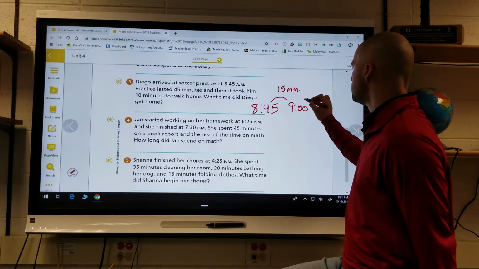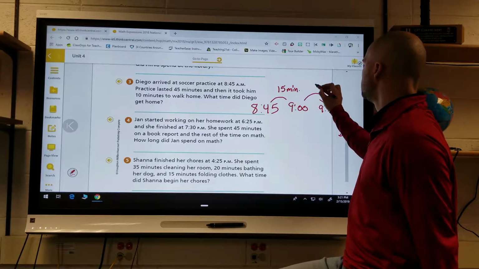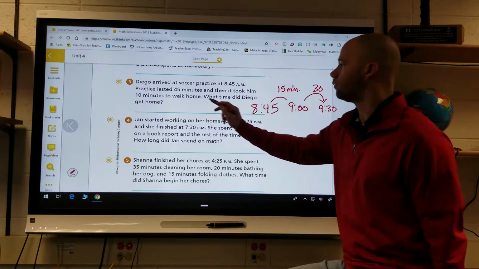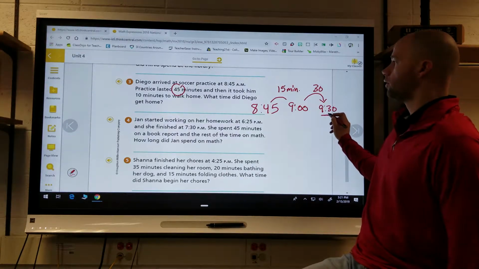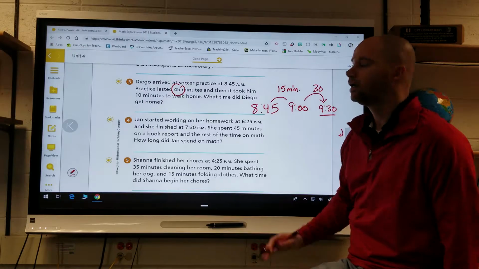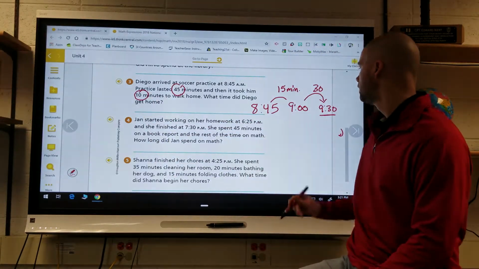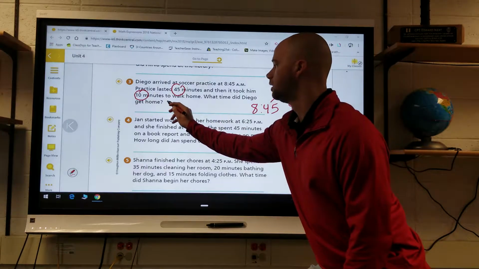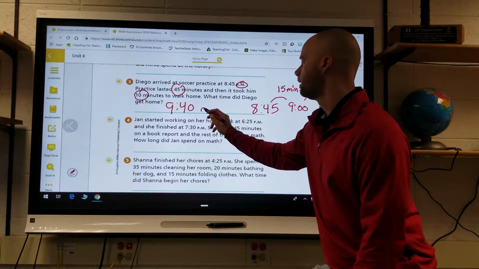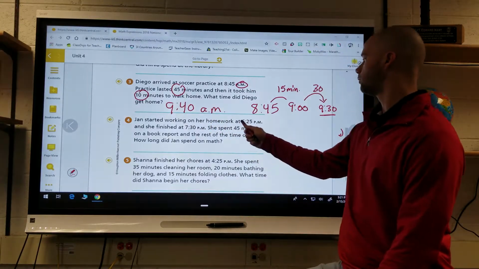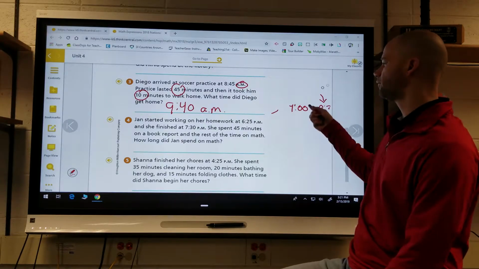And then I know it takes me 30 minutes to get to 9:30. Okay. And there's where I get my 45 from, right? So 15 plus 30 is 45 minutes. So now I know that practice ended at 9:30, and then it took Diego 10 minutes to walk home from there. So 9:30 plus 10 minutes, the answer would be 9:40. And again, it does specify a.m., so make sure you label. Okay, so 9:40 a.m.